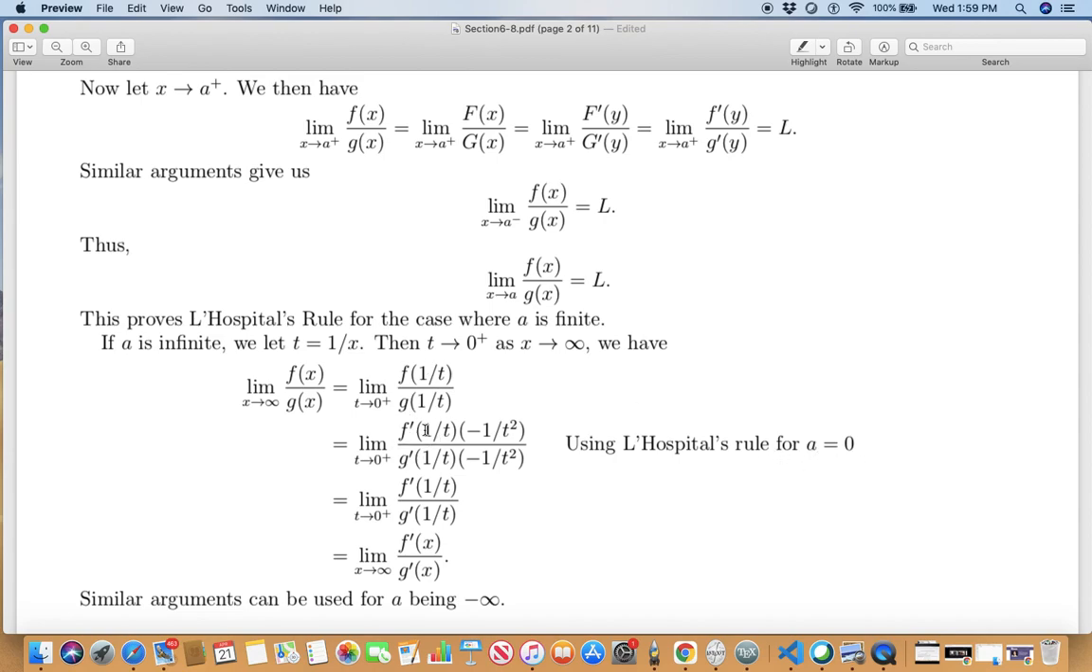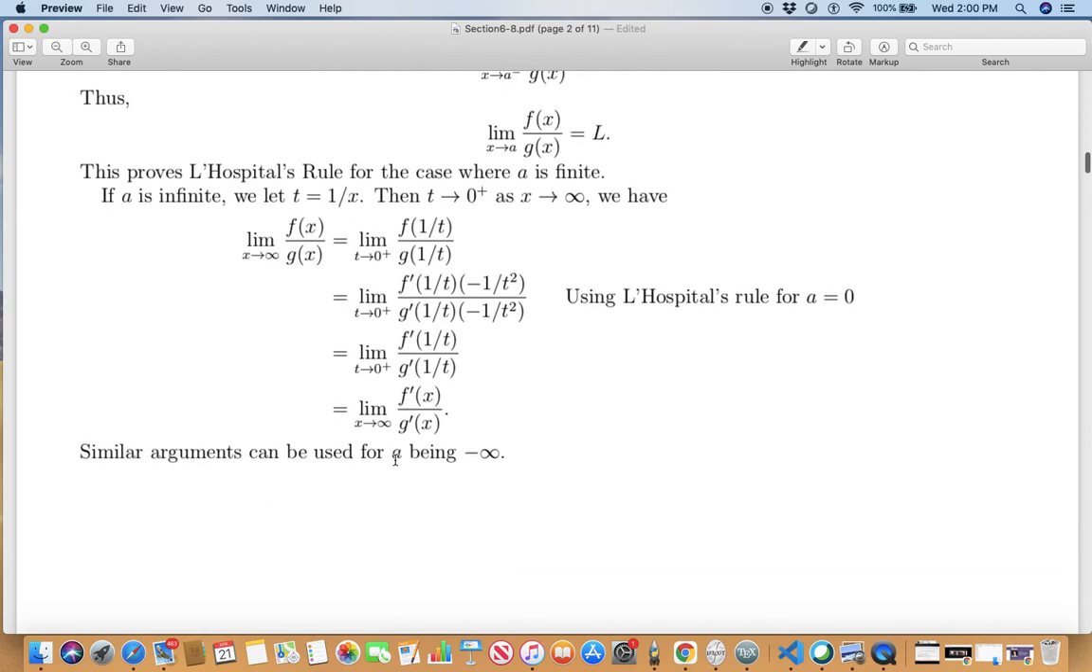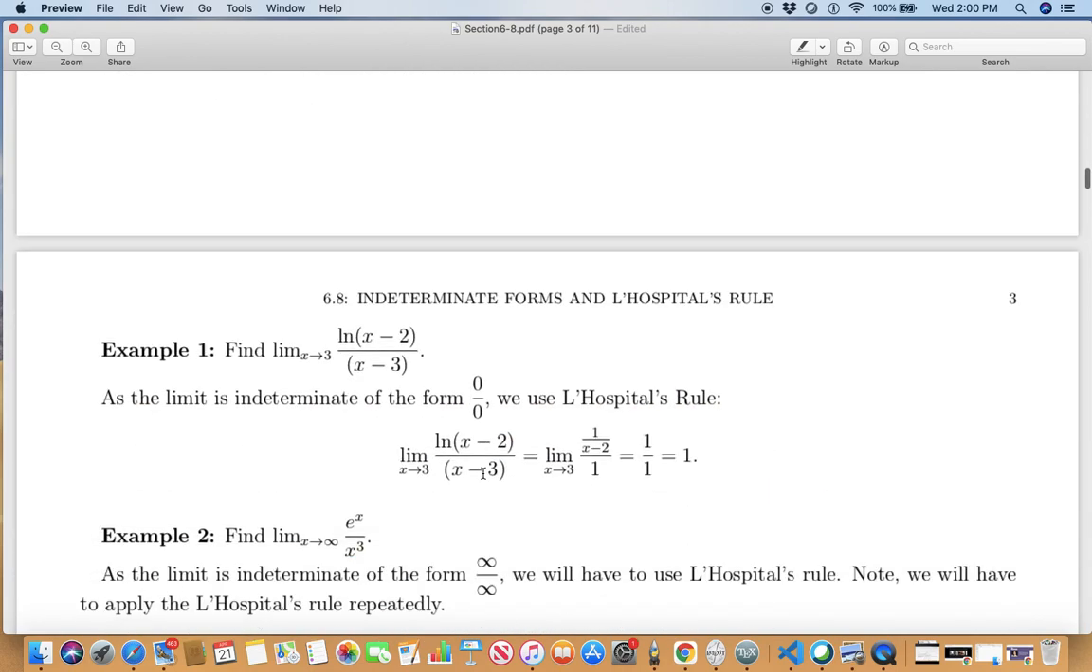So when I take the derivative, notice that it gives me the chain rule derivative: f prime of this times the derivative of 1 over t. Upstairs and downstairs they cancel. So you get the same story as before: f prime of 1 over t, but 1 over t is nothing but x. You see, that tells me 1 over t is x. So the limit as x approaches infinity of f(x) over g(x) is the limit as x goes to infinity of f prime(x) over g prime(x). Similar arguments can be used when A is negative infinity.